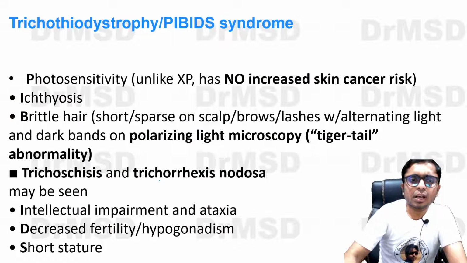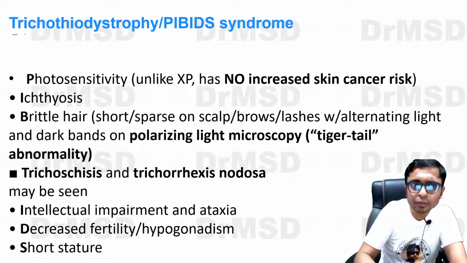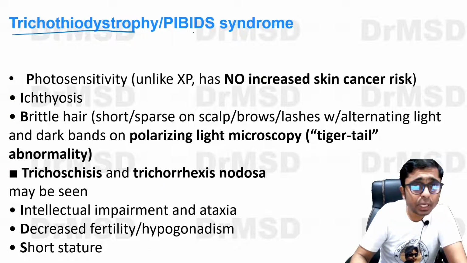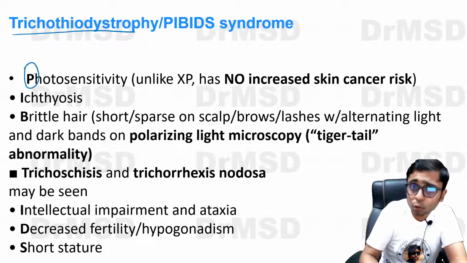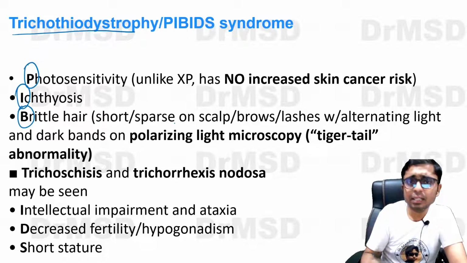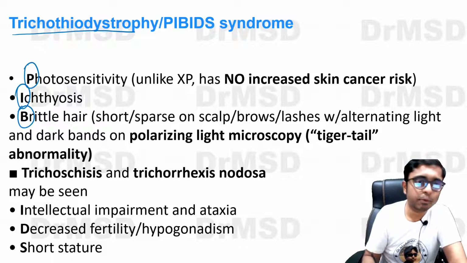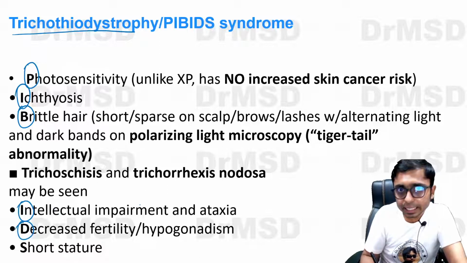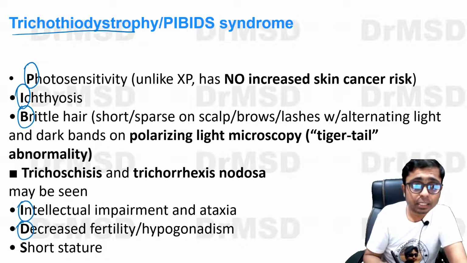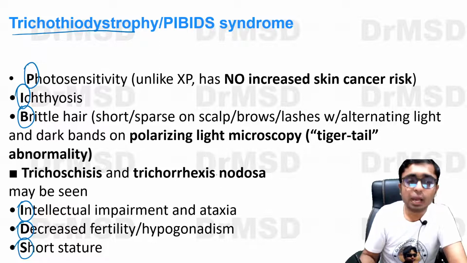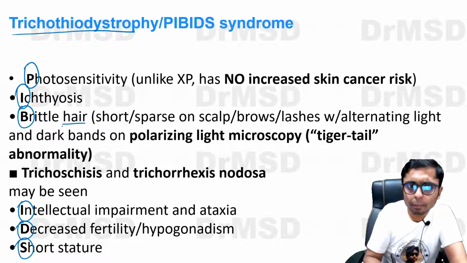trichothiodystrophy. So what is this trichothiodystrophy? It is also called PIBIDS syndrome, where P stands for photosensitivity, I stands for ichthyosis, B stands for brittle hair, so hair abnormality will be there. We'll see in detail what those hair abnormalities are. I here stands for intellectual impairment. D stands for decreased fertility or hypogonadism, and S stands for short stature. And as I've already told you, B is brittle hair.